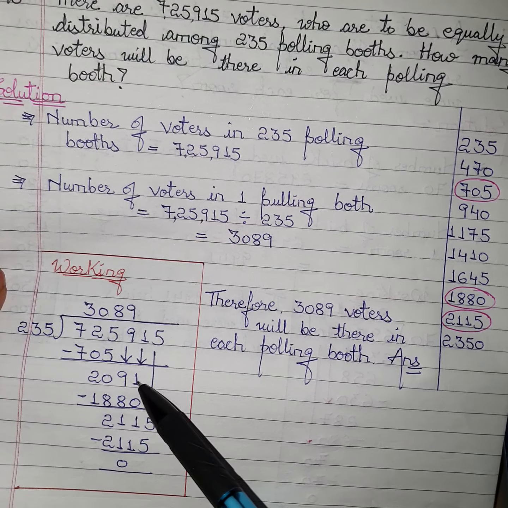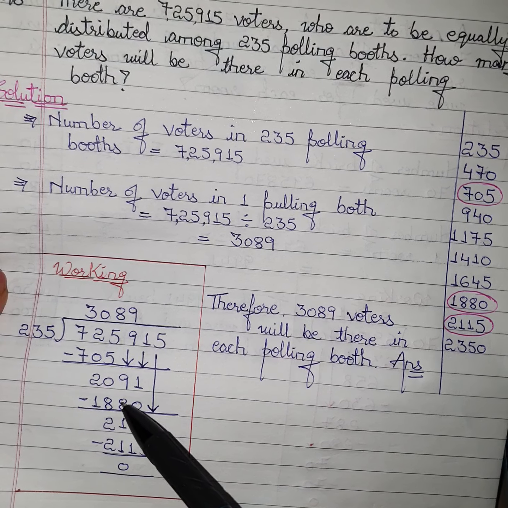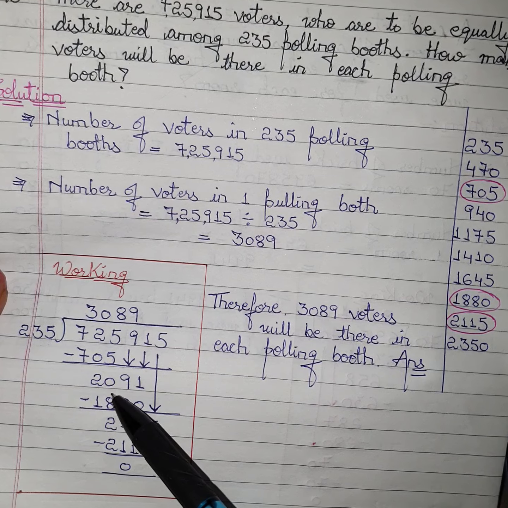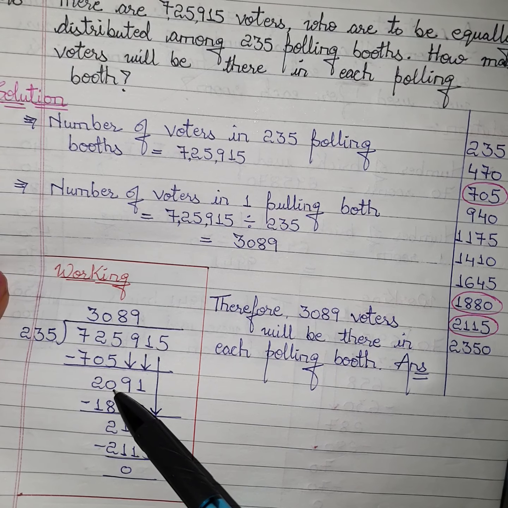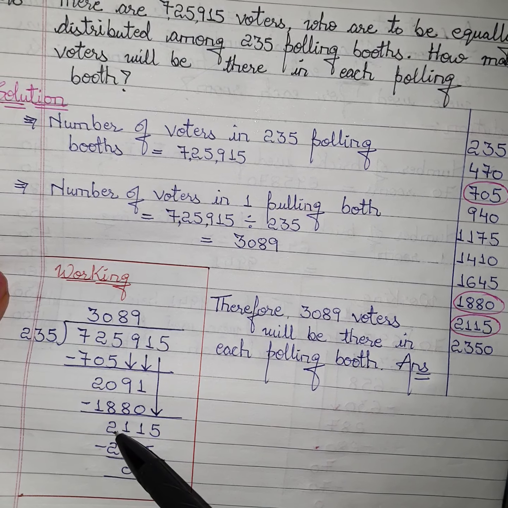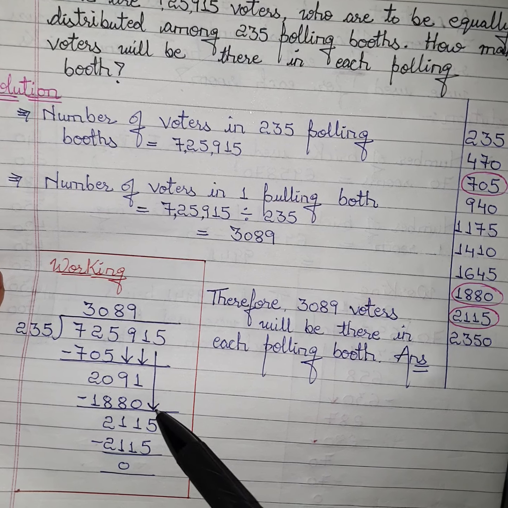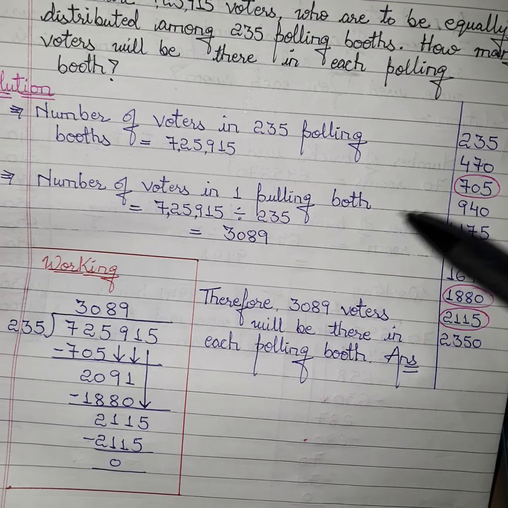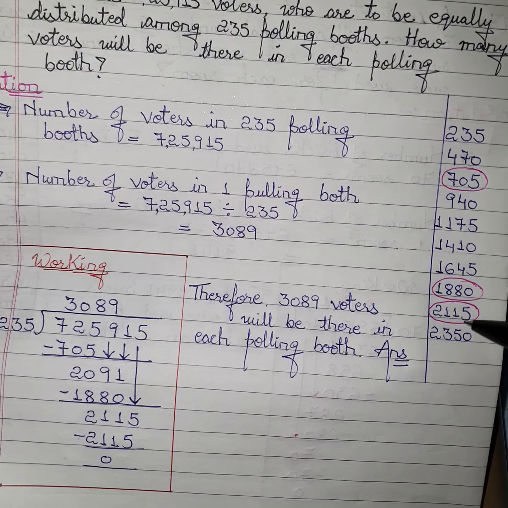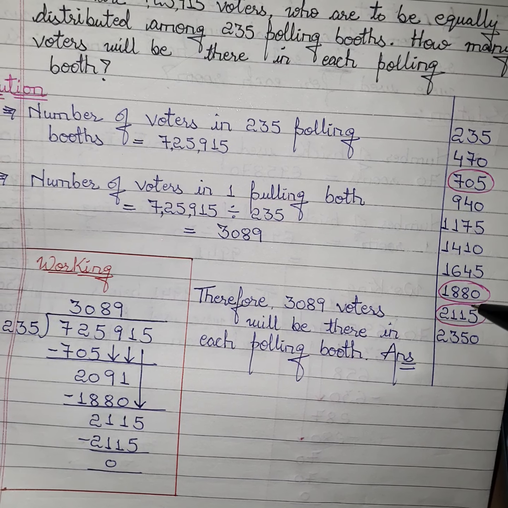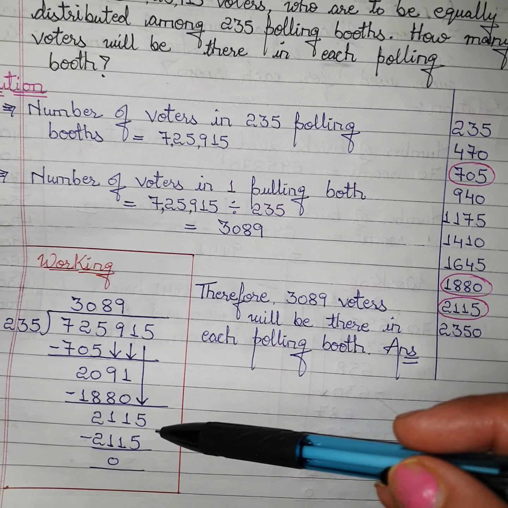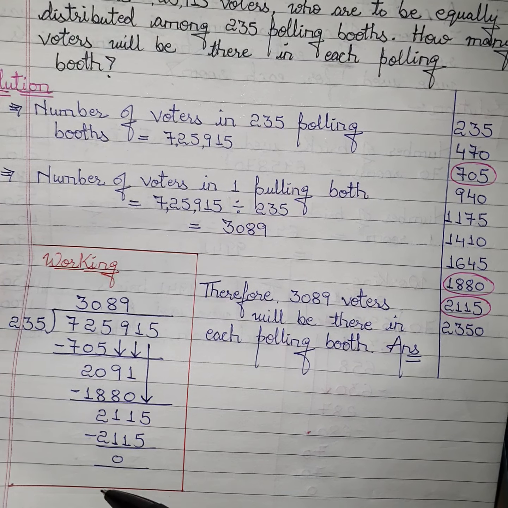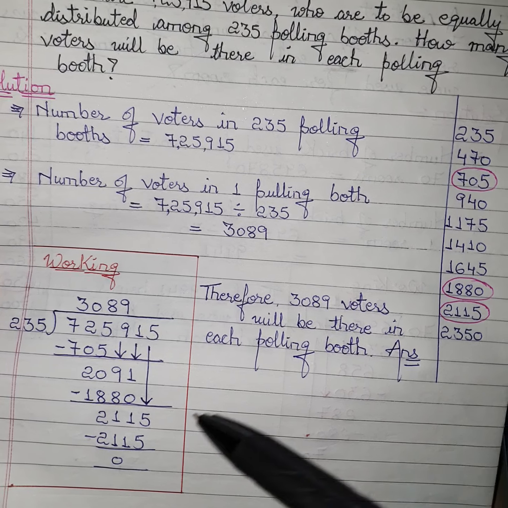Now subtract it. 1 minus 0 is 1, 9 minus 8 is 1, 0 minus 8 is not possible, so borrow 2, 0 will become 10, 10 minus 8 is 2, and then finally this 5 will come down. Now search in the table of 235, yes, we can directly see 2115, so we will write it here, and it comes 9 times. Now subtract it, you will get 0.